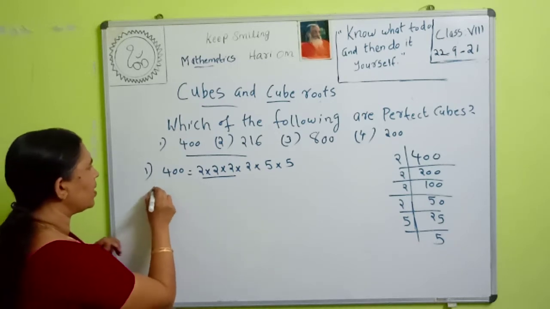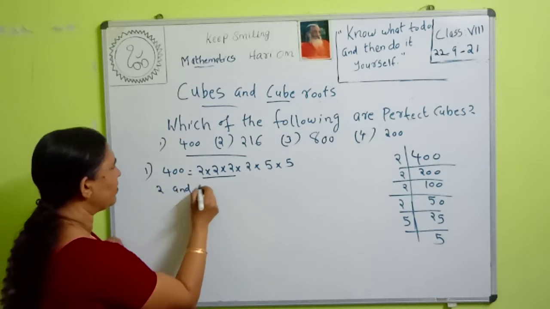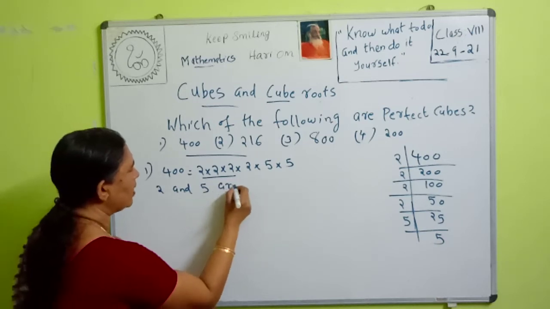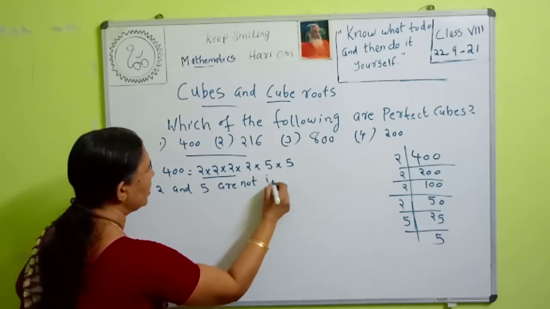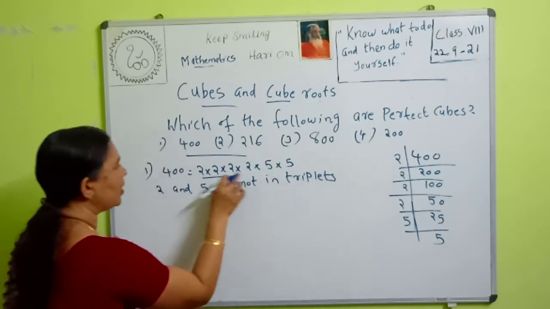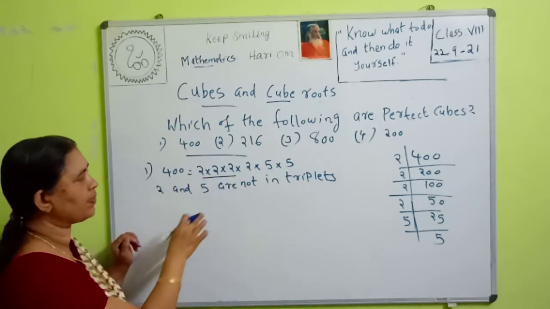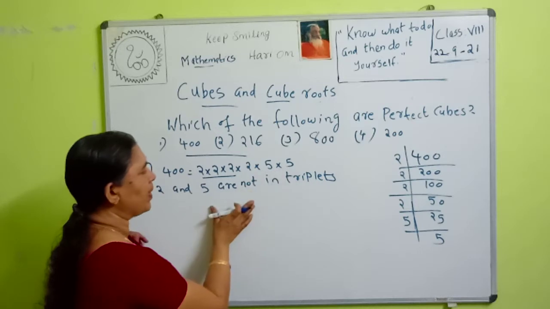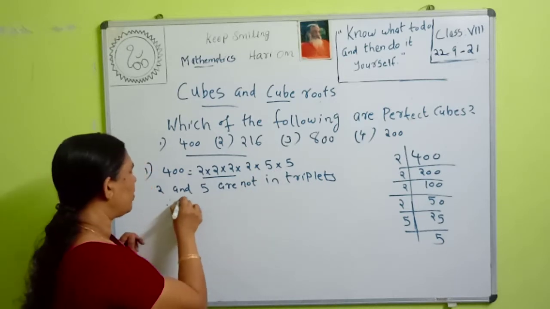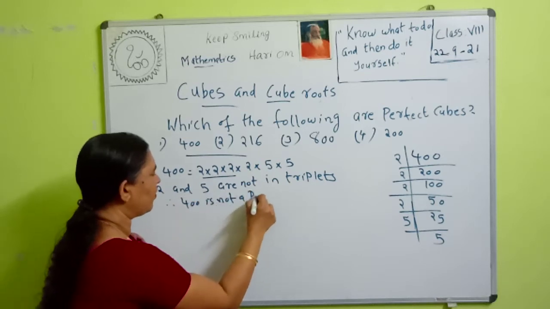Here the 2 and 5 are not in triplets. One set of 2 we can write in triplets, but the remaining 2 and 5 into 5 remain. We cannot write these numbers in triplets. So therefore 400 is not a perfect cube.